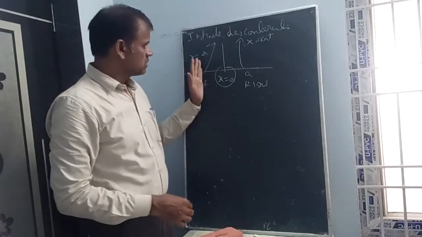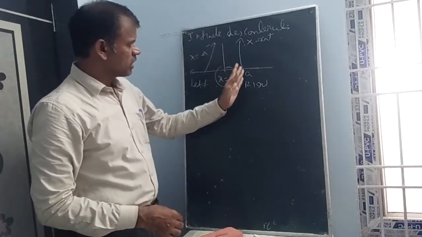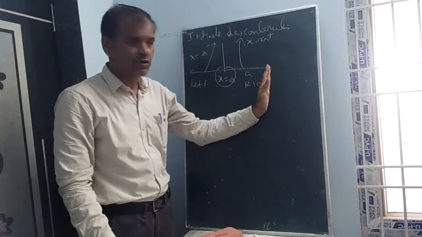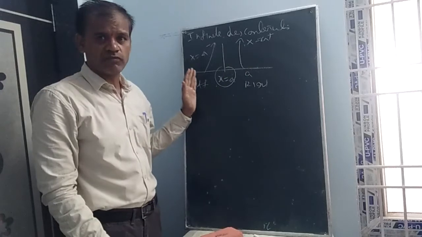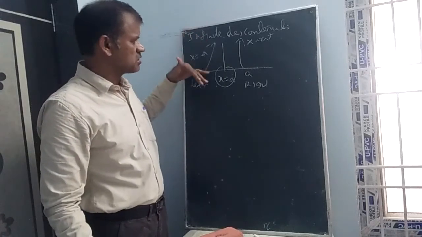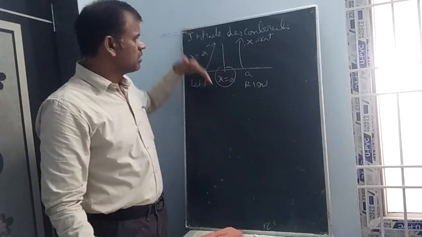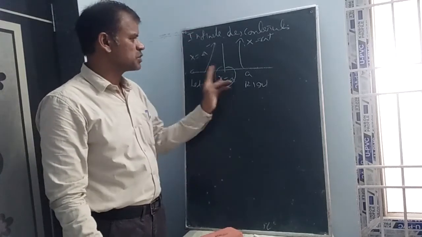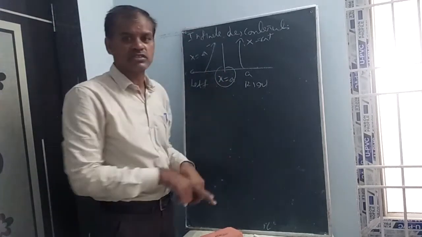They never approach A. It should be going like this. We can extend until infinite, on the right neighborhood and on the left neighborhood. This may be a straight line or a curve or anything. Extend until infinite. So x equal to A minus and x equal to A plus never touch and never approach x equal to A.